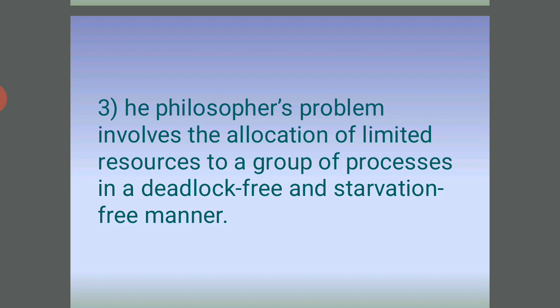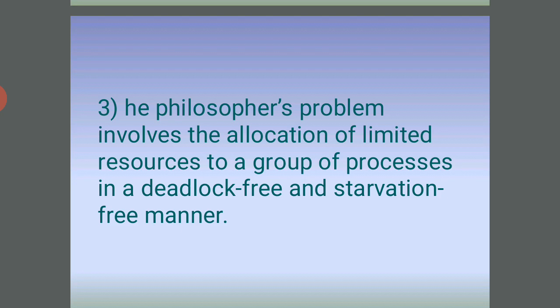It is a simple representation of the need to allocate several resources among several processes in a deadlock-free and starvation-free manner. One simple solution is to represent each chopstick with a semaphore. A philosopher tries to grab a chopstick by executing a wait operation on that semaphore, and releases the chopsticks by executing a signal operation on the appropriate semaphores.